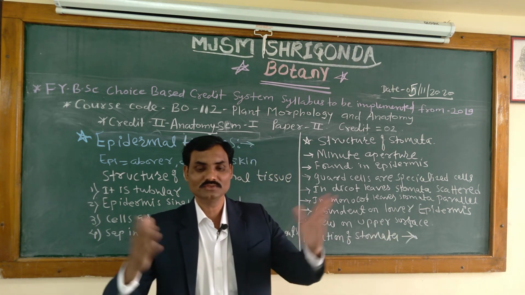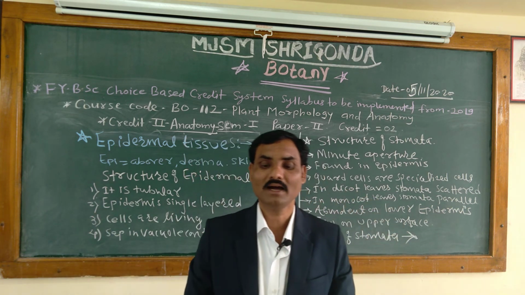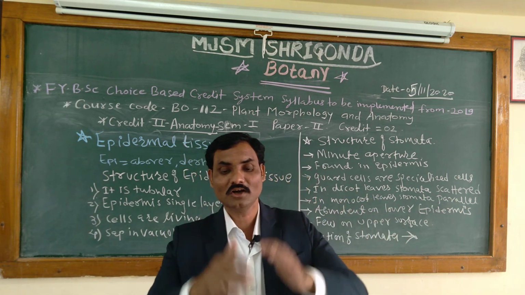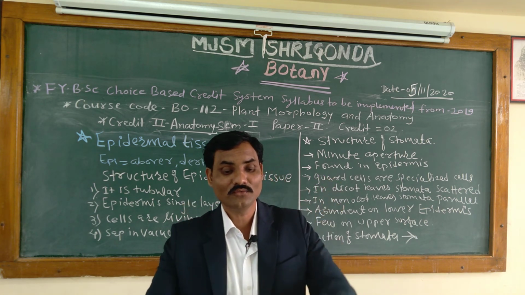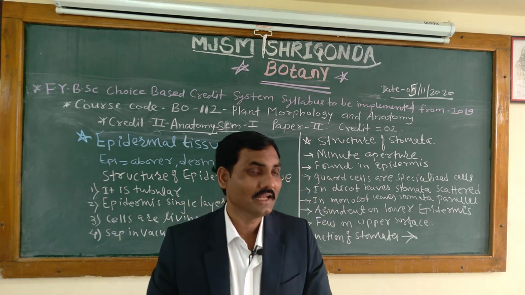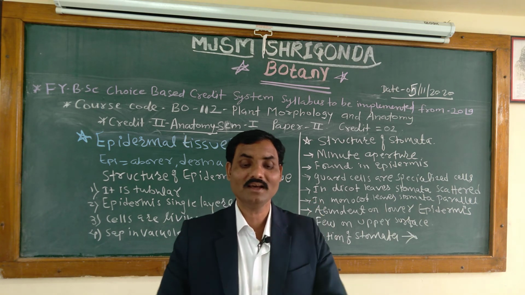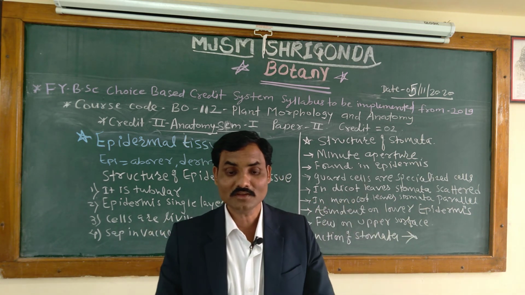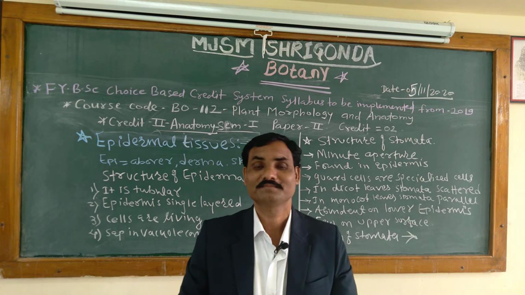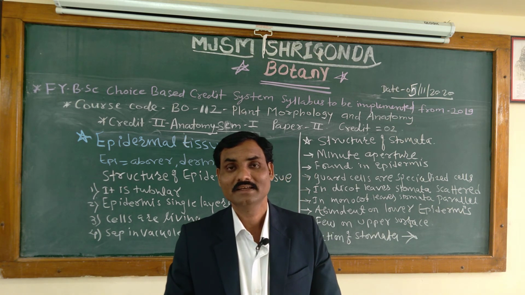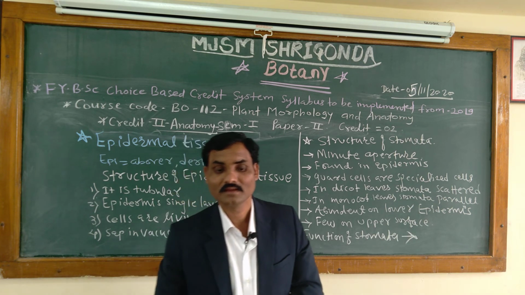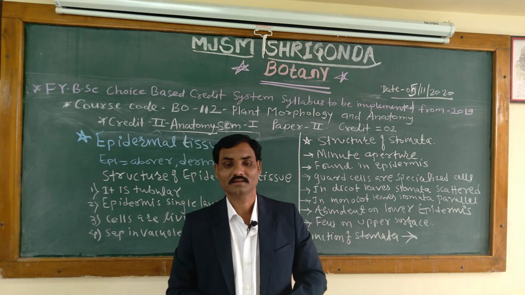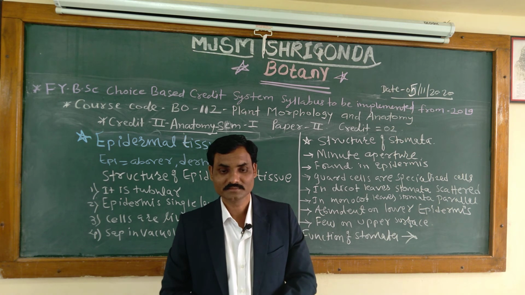Unfolding of young leaves is brought about by sudden expansion of these bulliform cells at a certain stage of leaf development. That is the main function of the motor cells. Keep it in mind, listen very carefully. The function of motor cells is folding, unfolding, unrolling, rolling.